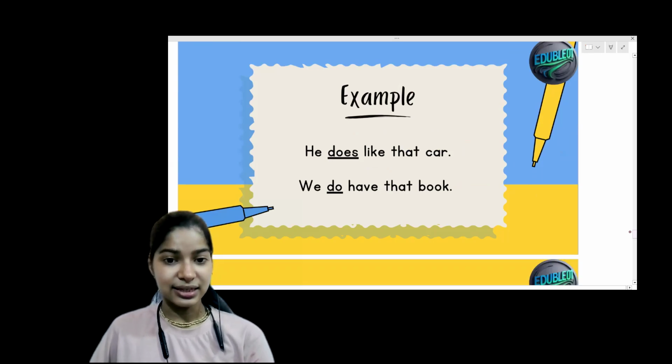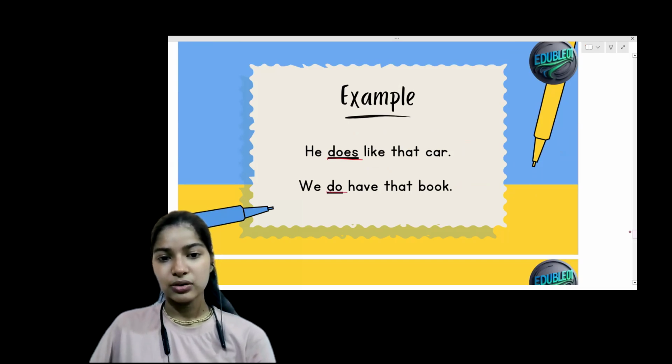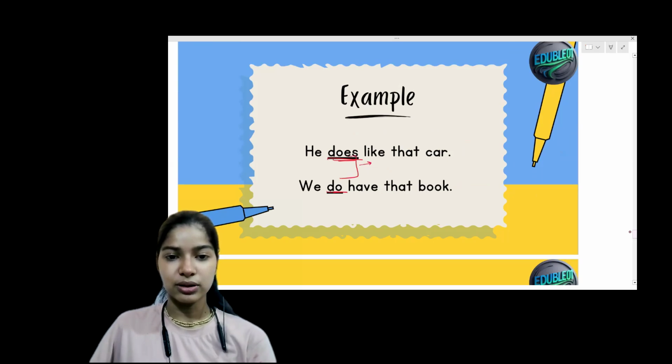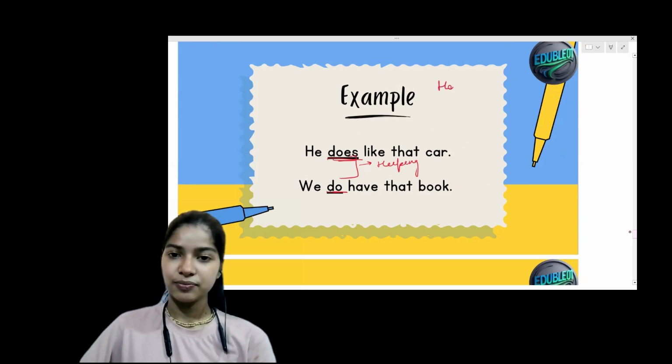He does like that car. So the words does and do, we do have that verb. These are two more words that we know about. These are the helping verbs. So what we have learned: has, have. These are very common.